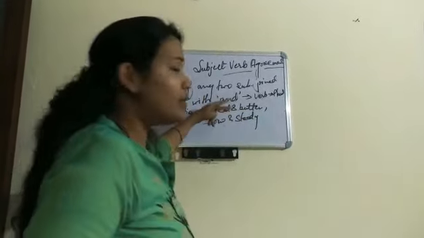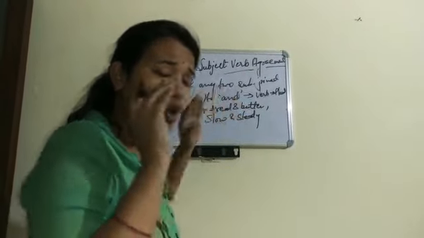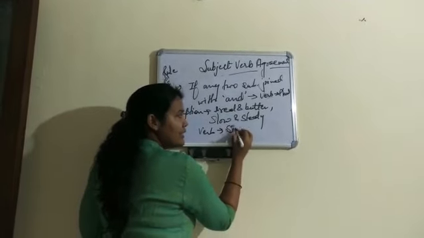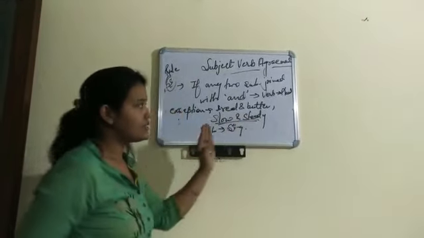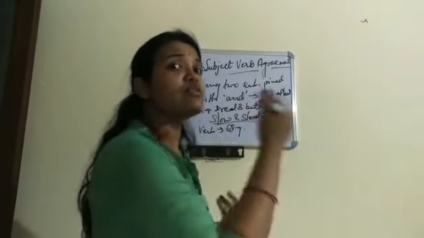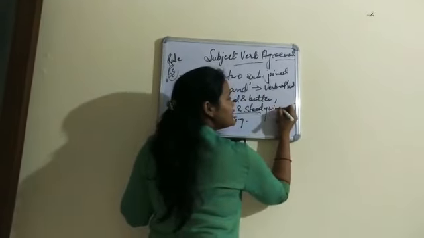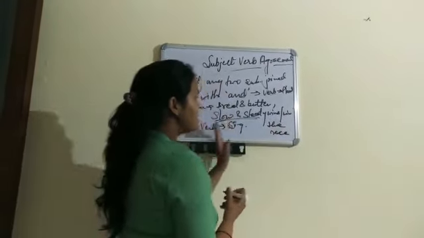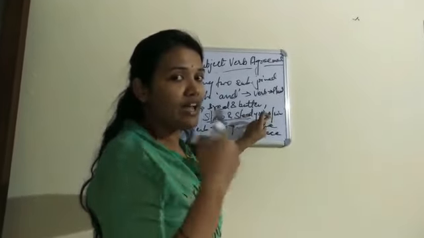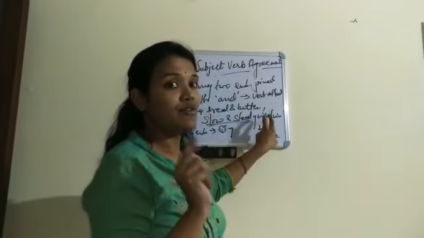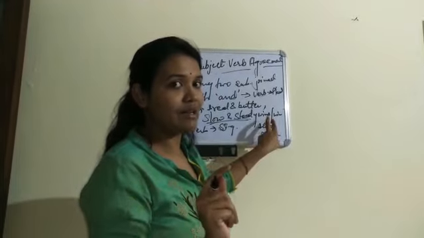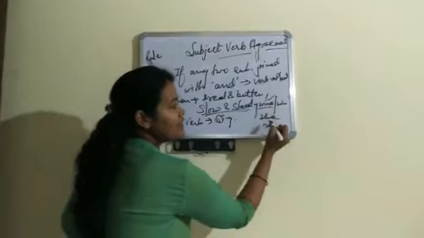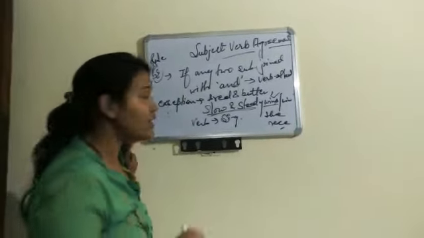Here the verb will always be singular. You know this: slow and steady wins or win the race? As I taught you earlier, if we want to make a verb singular, we add s or es. So here, "wins." Slow and steady wins the race. This will be the right answer.